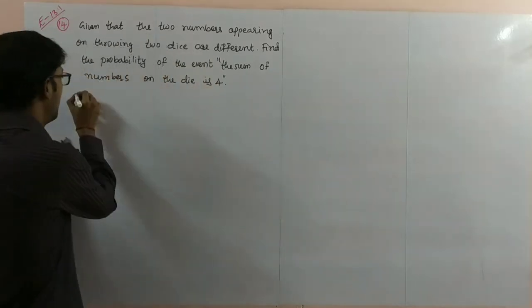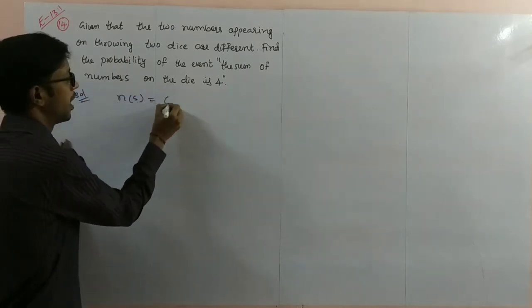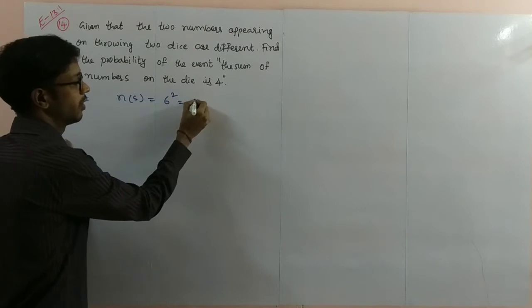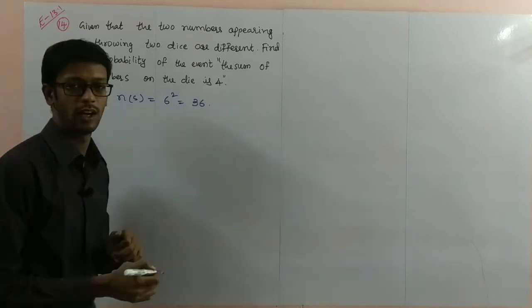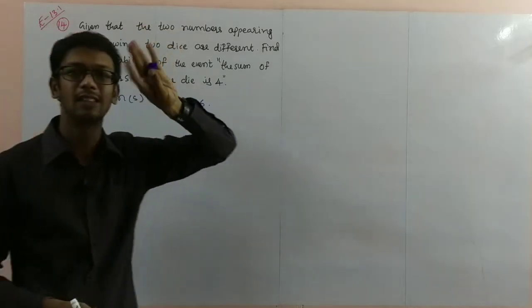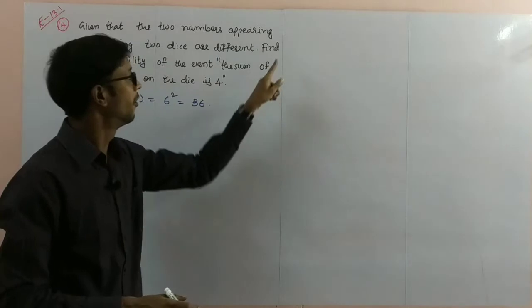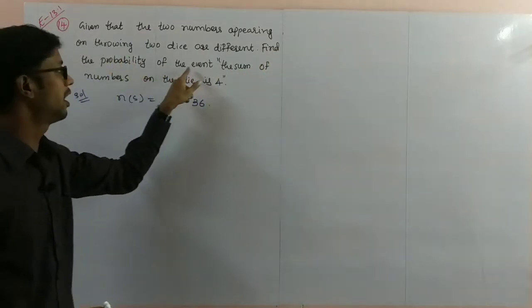First, I'll write the number of elements in the sample space. Throwing two dice, 6 squared is equal to 36. Next, "already given" means this has already occurred. Given that, we'll take it as F.